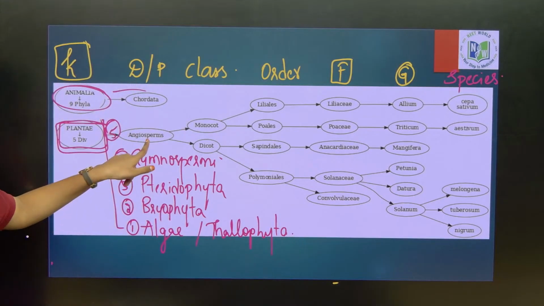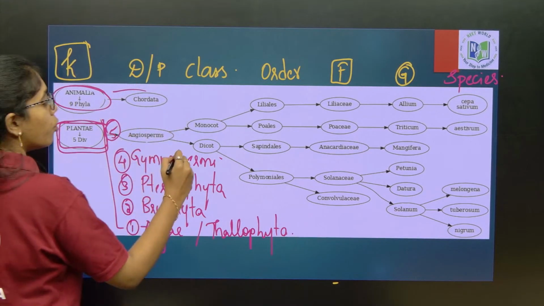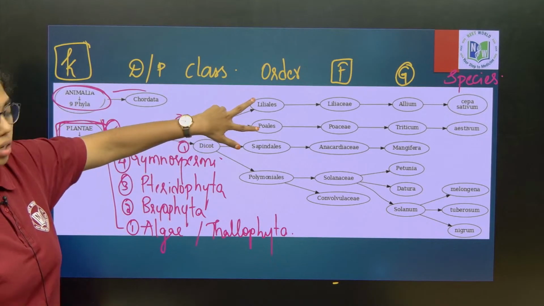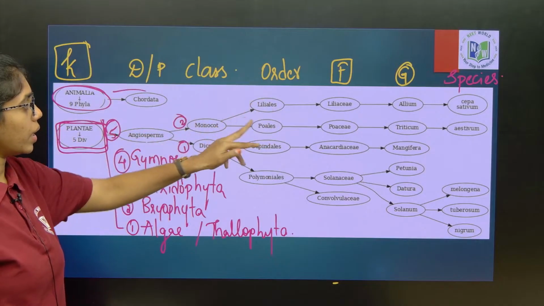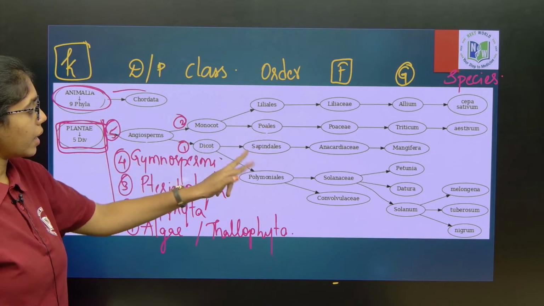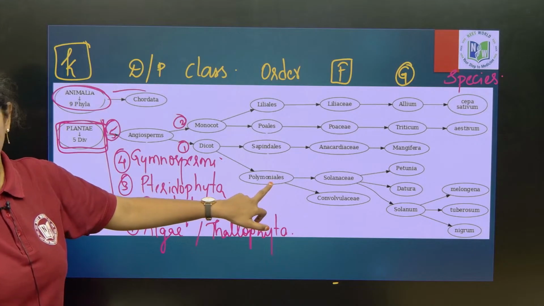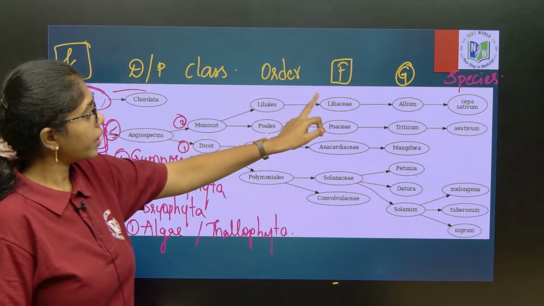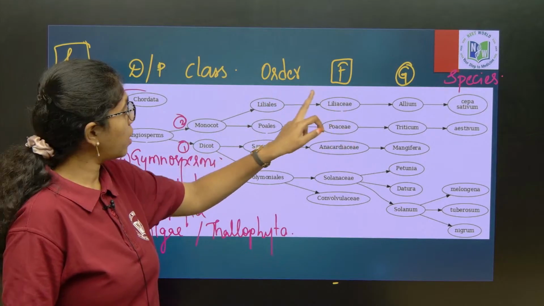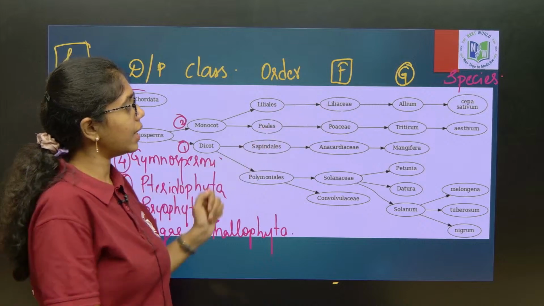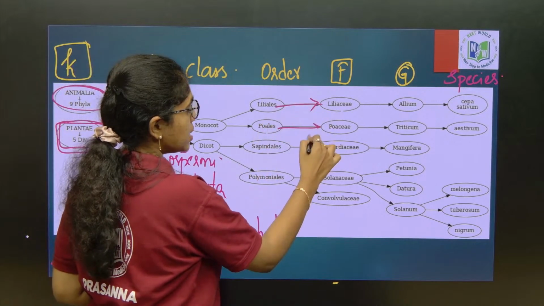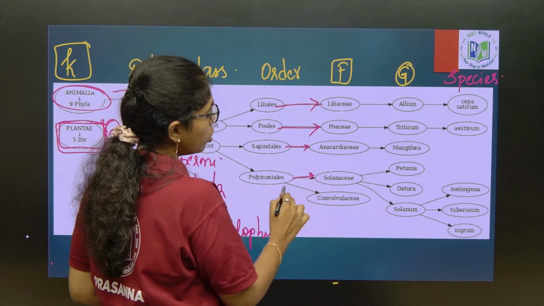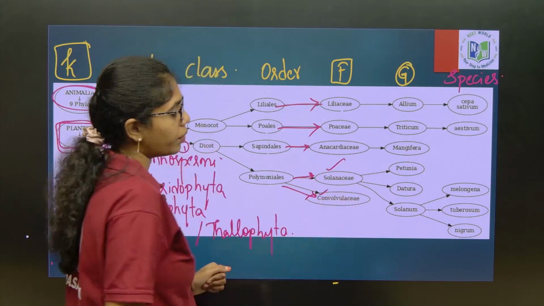Here you see under Angiosperms we have 2 classes, monocotyledons and dicotyledons. Under monocots, a few orders are included, Liliales and Poales. Under dicots, Sapindales and Polemoniales. Under Liliales we have Liliaceae, Poales has Poaceae, Sapindales has Anacardiaceae, and Polemoniales includes 2 families, Solanaceae and Convolvulaceae.